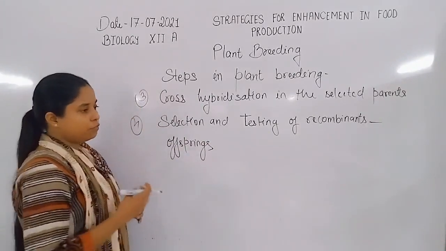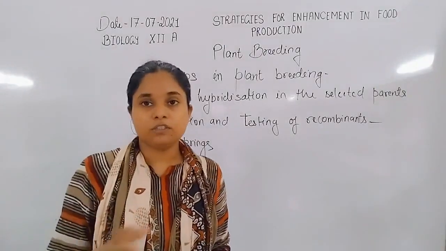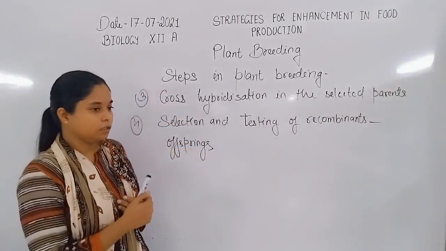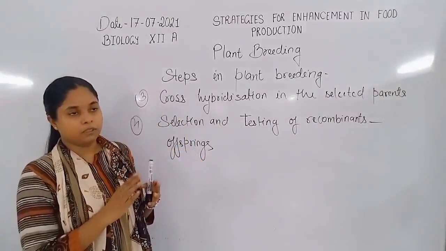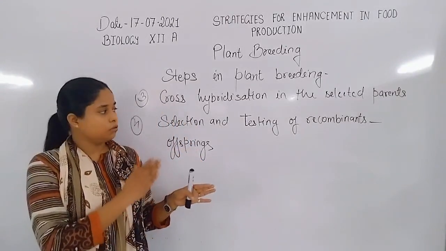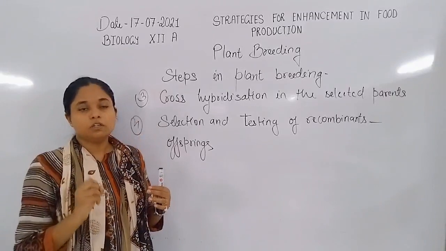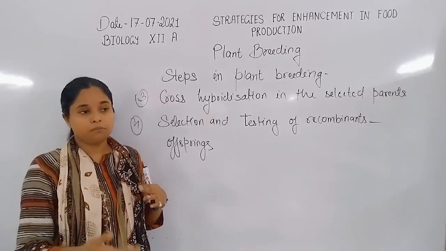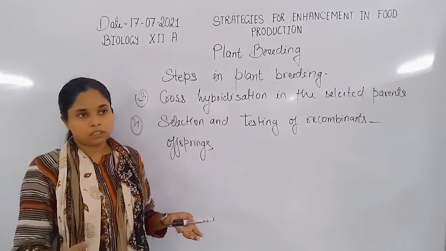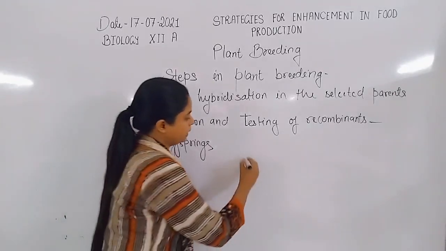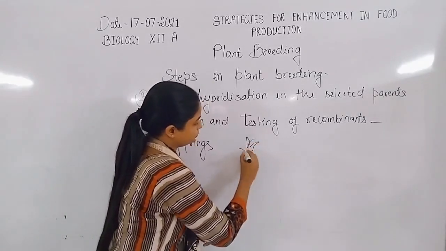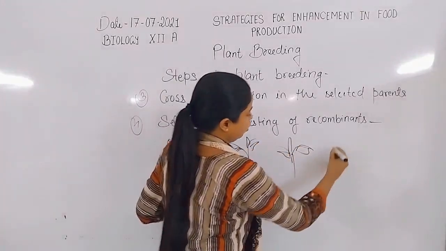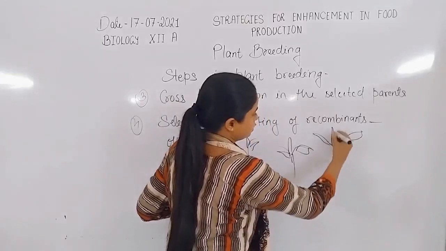For example, if we want to prepare a plant which produces oranges, with our desired characteristics, in the selection and testing of recombinants we generally choose the plants which have all these characteristics by providing them adverse climatic conditions or water stress. For example, here are so many plants, 100 orange plants.